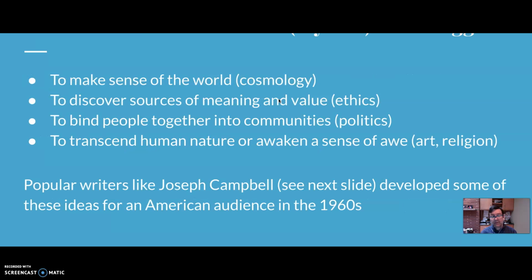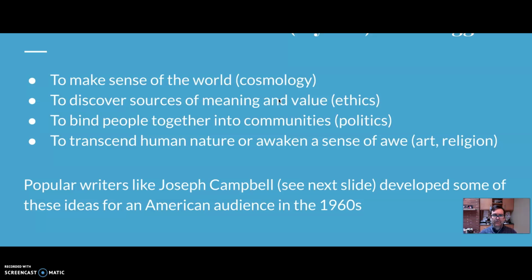So at the heart of all of these stories, including Circe, is this struggle, or a series of struggles, to make sense of, to discover, to bind, to transcend. We can think about these together next week. But stories, the word mythos, is an ancient word, a Greek word, maybe even a pre-Greek word. We can translate it roughly as stories, but different forms of speech. Mythos can be translated as anything that we do in speech. And the original stories were of course sung. They were songs sung by bards. They weren't written down. Writing came later.